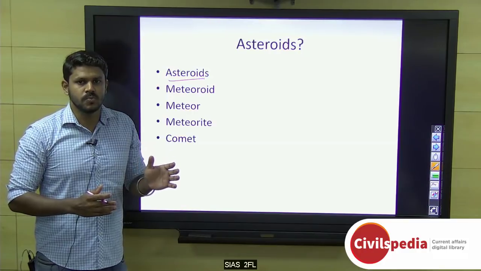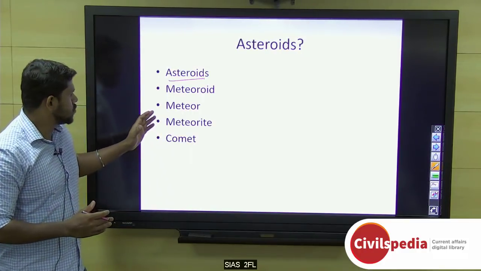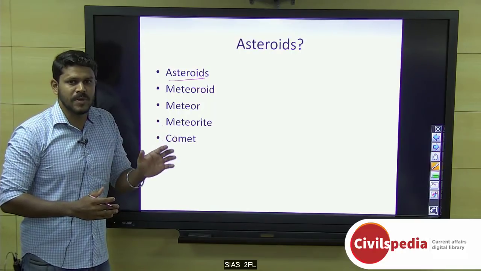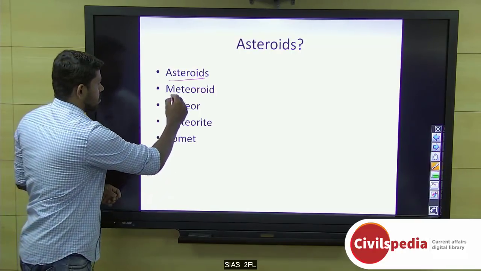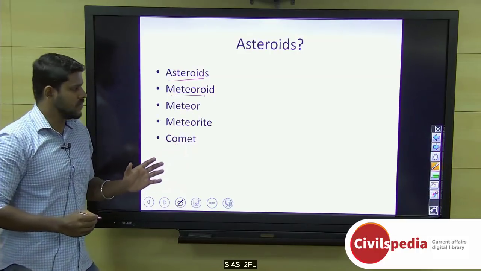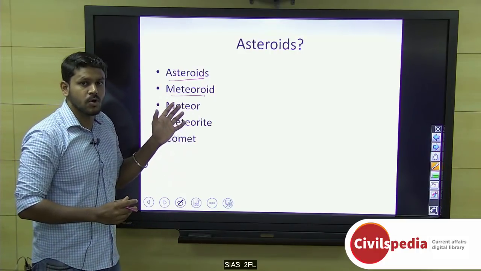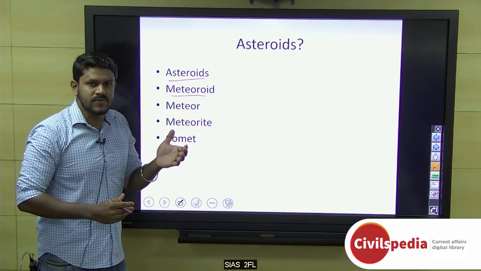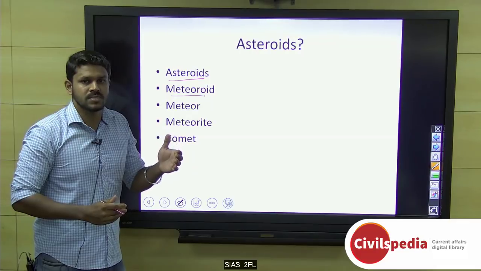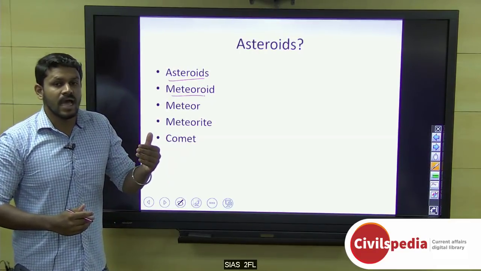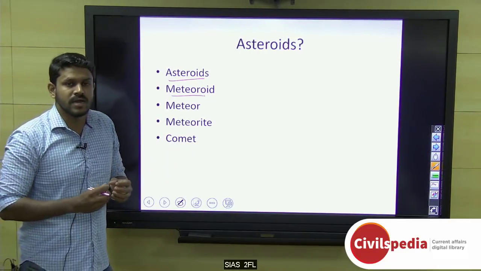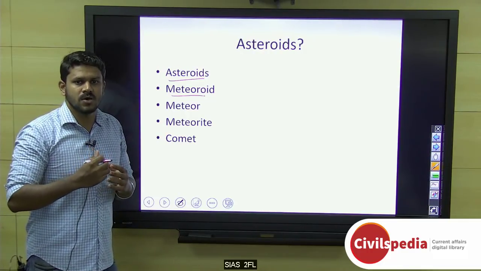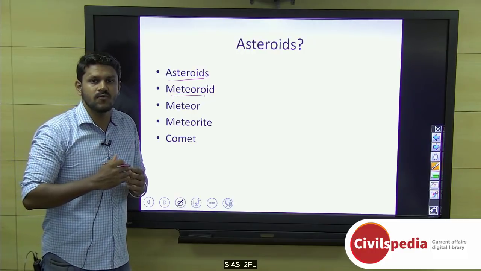Coming to what a meteoroid is: the broken piece of an asteroid in space is called a meteoroid. A meteor is when a meteoroid comes close to the Earth's atmosphere and enters it, and it burns or vaporizes and appears as a streak of light.